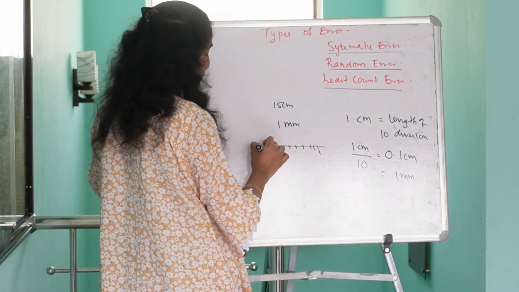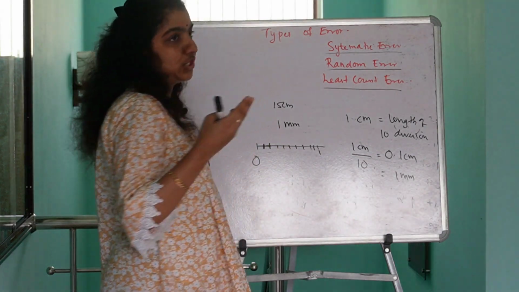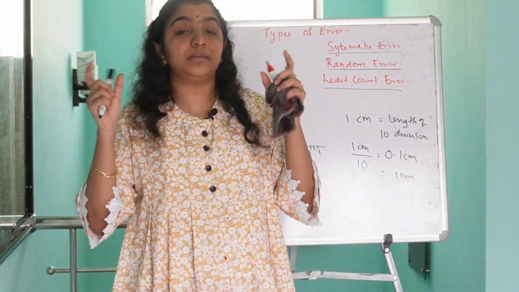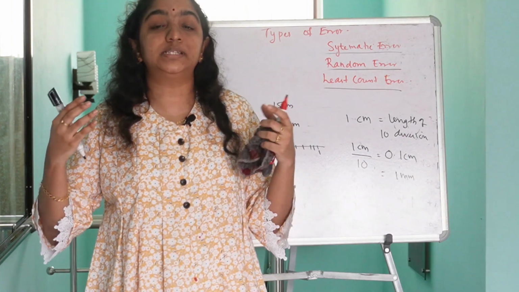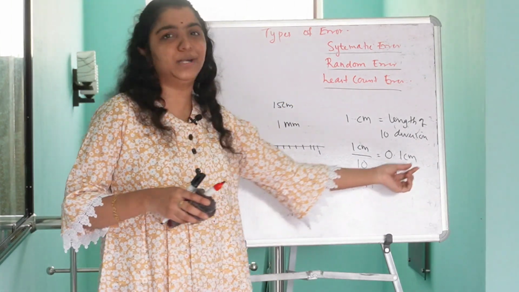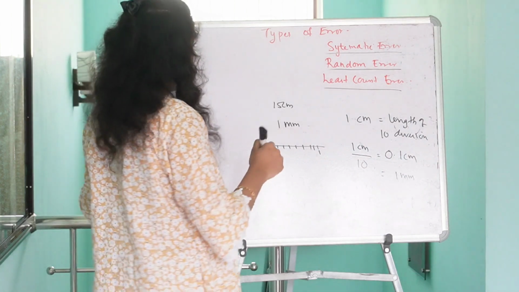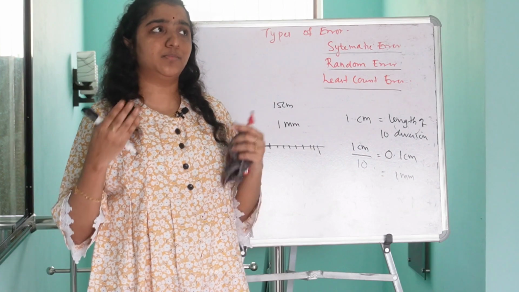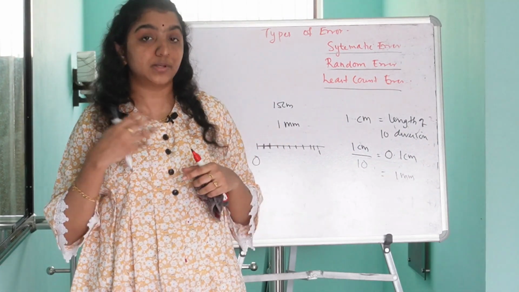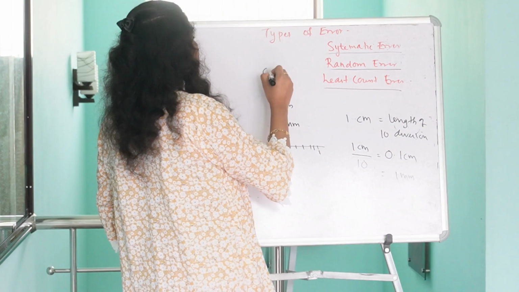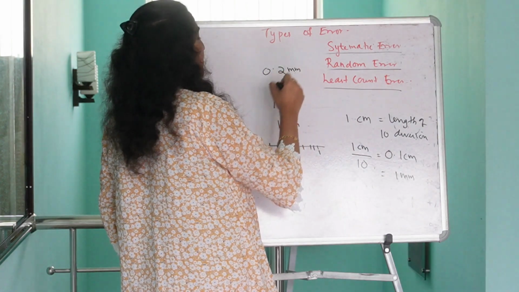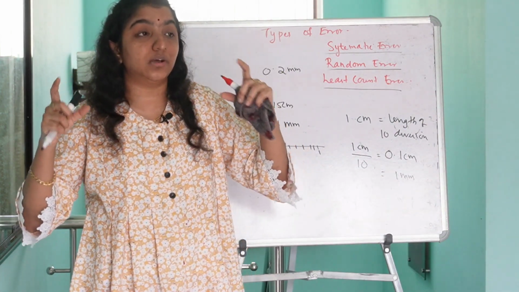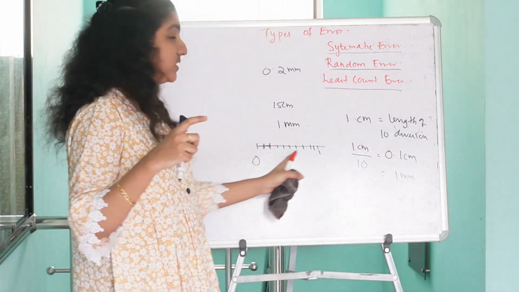So the minimum value that can be measured using the 15 centimeter meter scale that we are using is 1 millimeter. Is it clear? If suppose I am giving you a wire of 0.2 millimeter, can you measure it exactly? Can you measure the length of that particular wire exactly using this instrument?